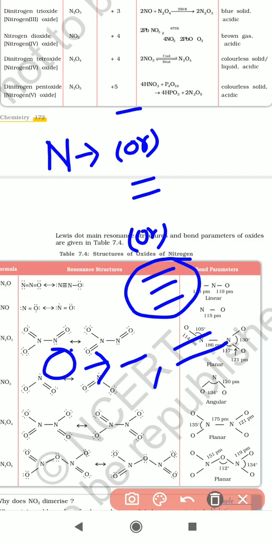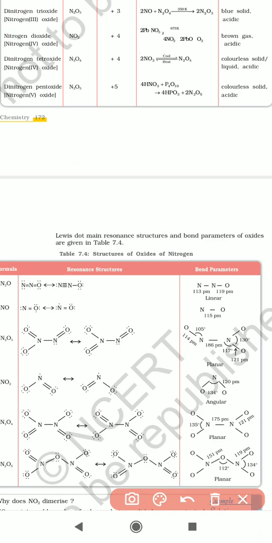We express these resonance structures depending upon the number of valence electrons. You represent resonance structures with a double headed arrow symbol.